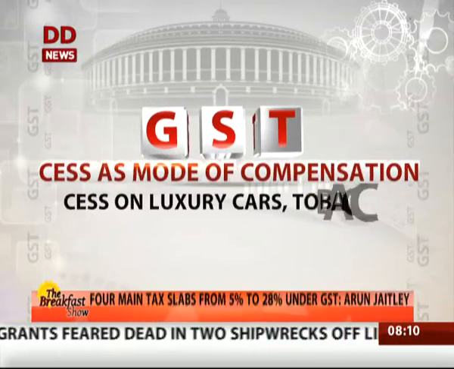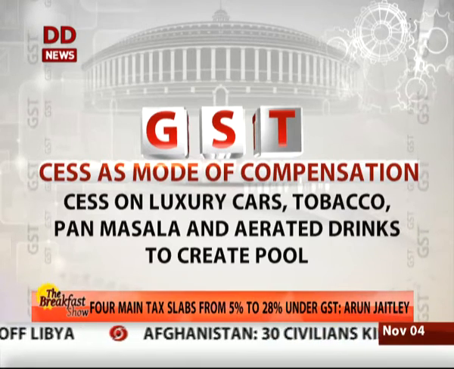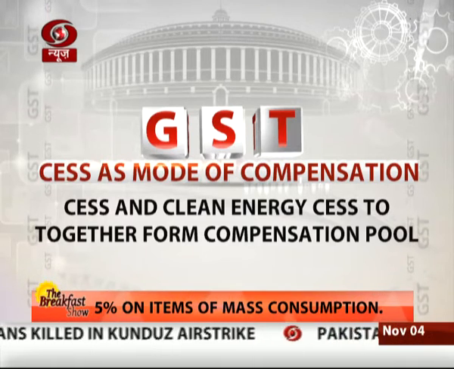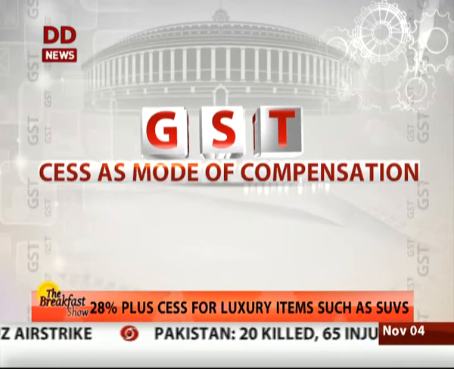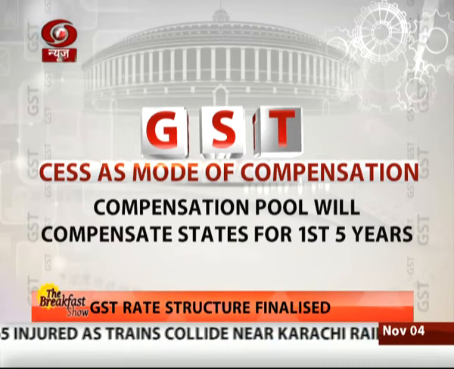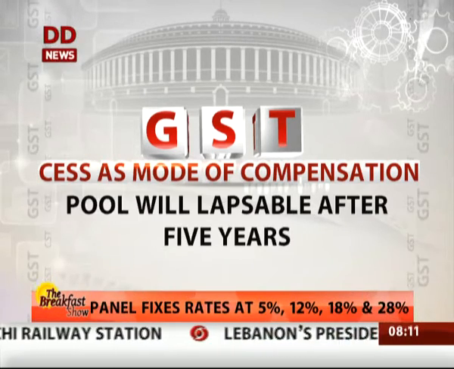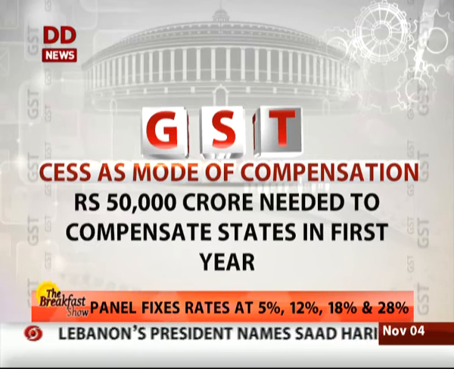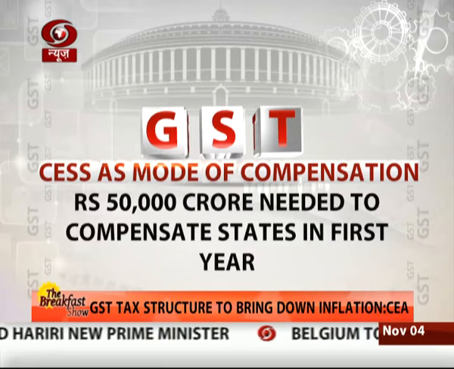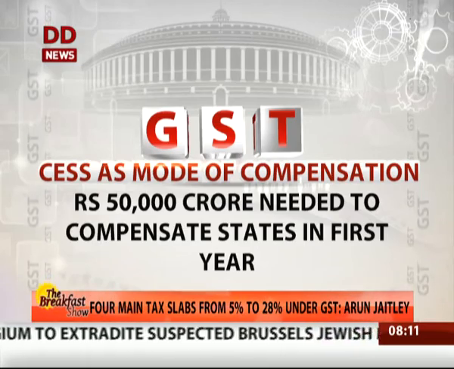Luxury cars, tobacco, pan masala and aerated drinks will be levied with an additional cess on top of the highest tax rate. The collection from this cess, as well as that of clean energy cess, would create a compensation pool which would be used for compensating states for any loss of revenue during first 5 years of implementation of GST. The pool would be lapsable after 5 years. 50,000 crore rupees would be needed to compensate states for loss of revenue from the rollout of GST, which is to subsume a host of central and state taxes like excise duty, service tax and VAT in the first year.